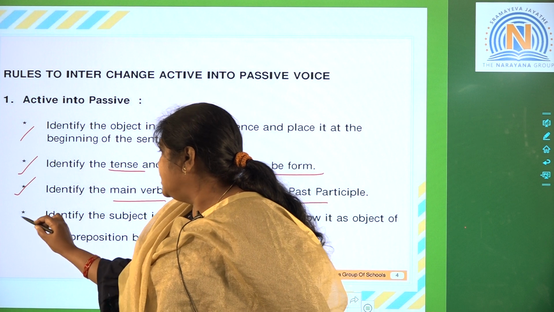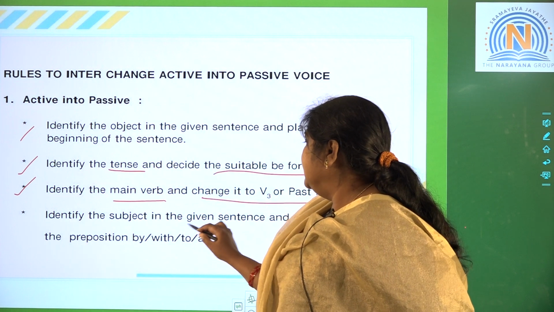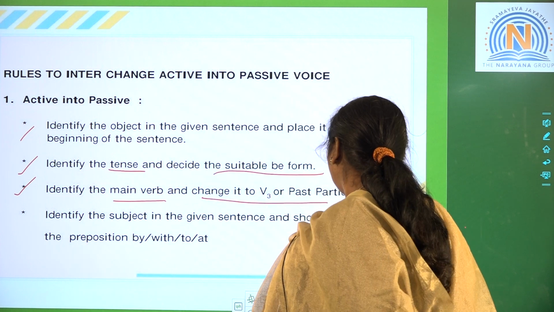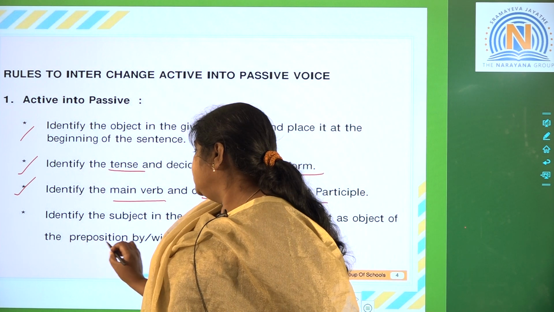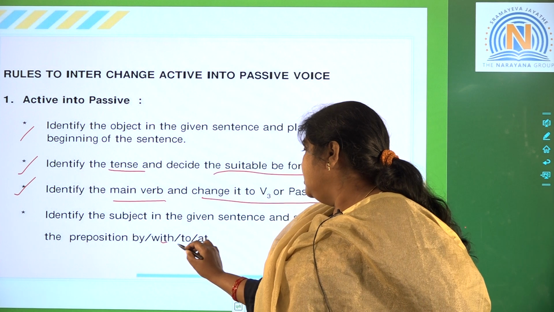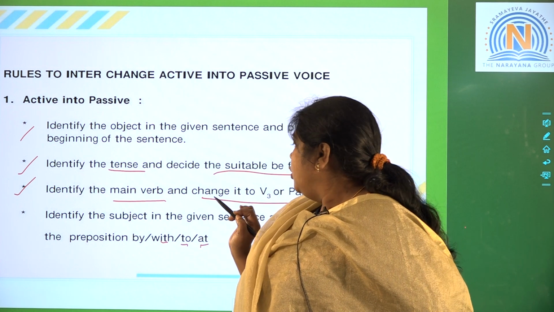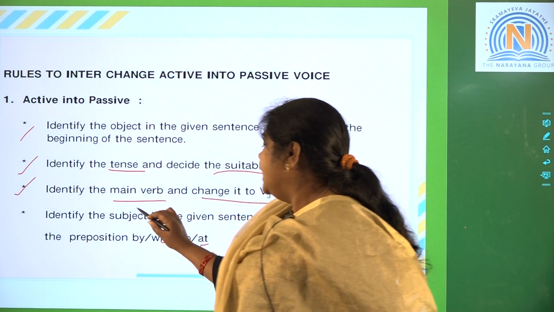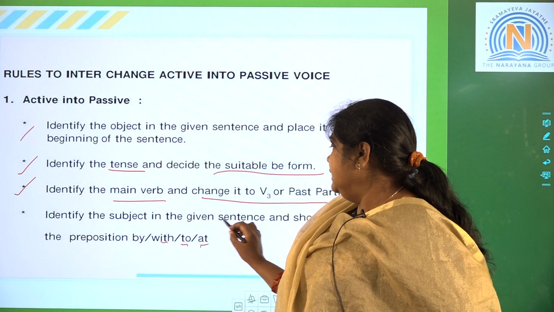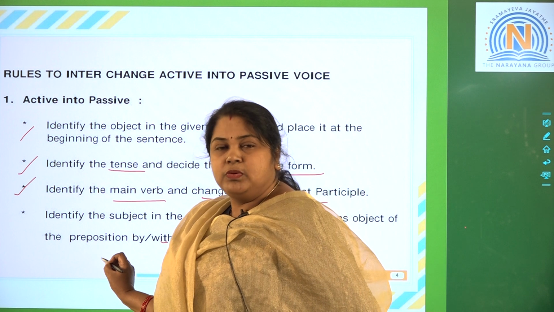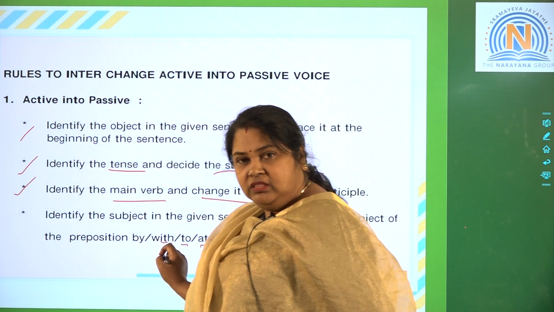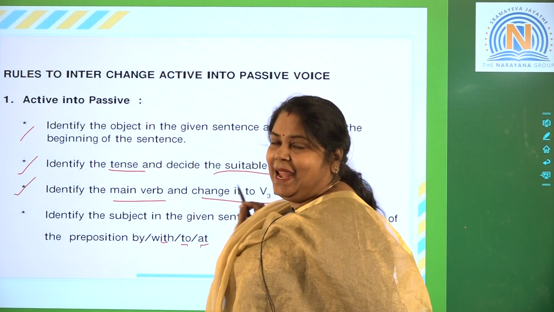The fourth basic rule, identify the subject in the given sentence and show it as the object of the preposition by, with, to, or at.